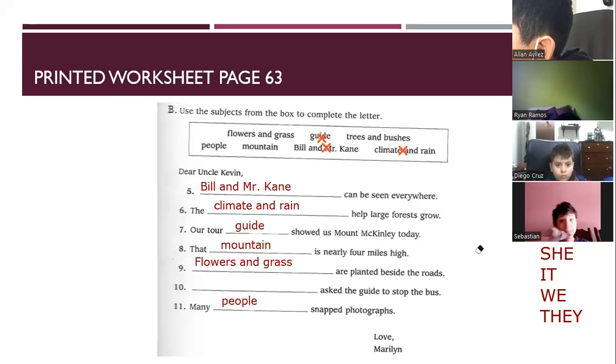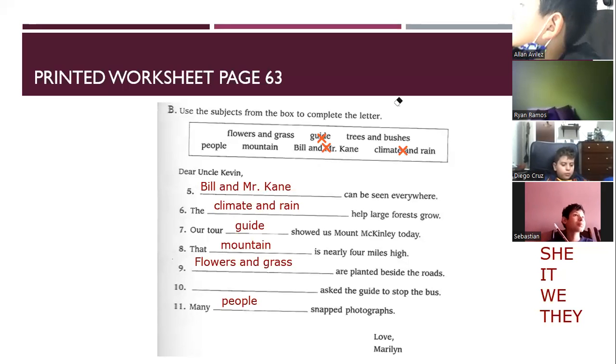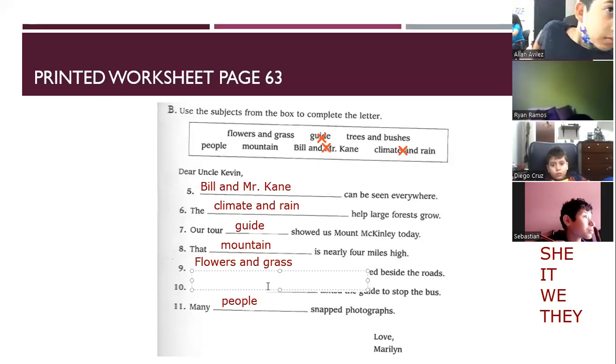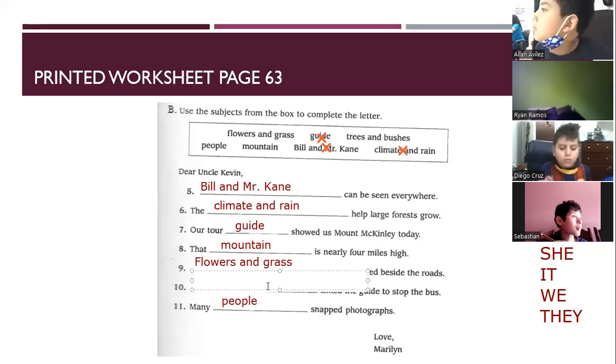Trees. I think it's the guy. The guy. But the guy asked the guy to stop the bus. No, right? Yes. I agree with Isabella.